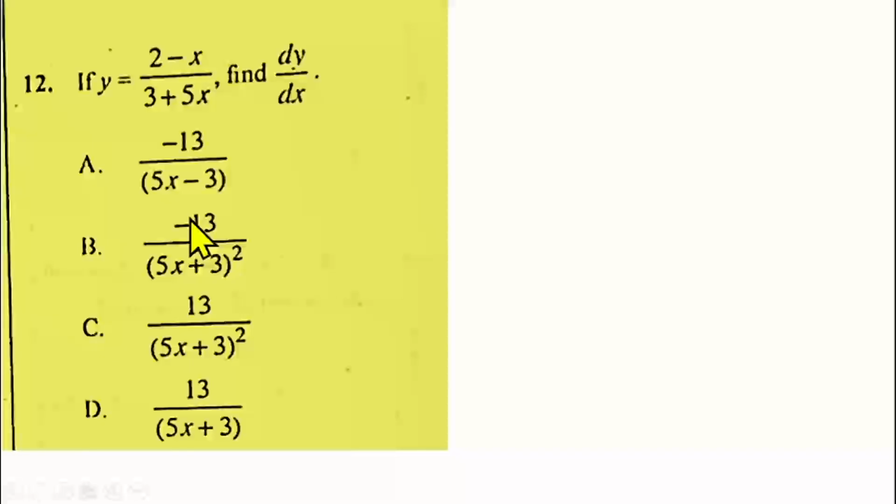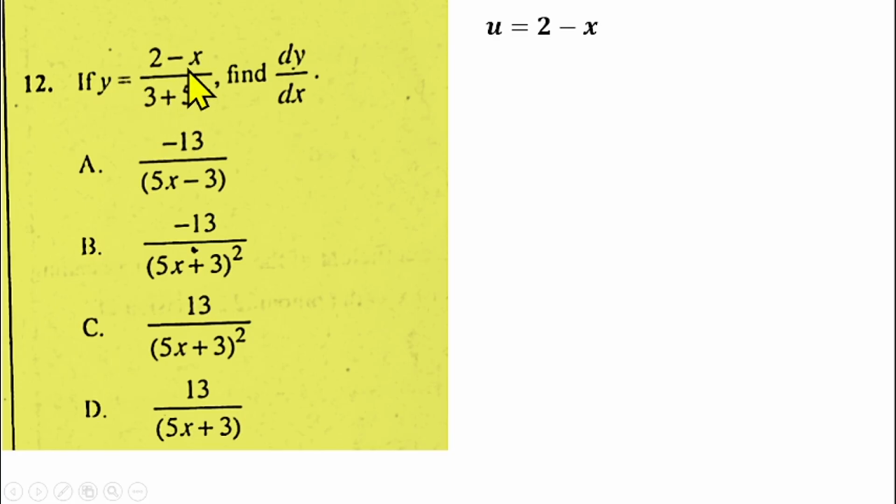Question number 12 is from differentiation. We have to differentiate y equals (2 minus x) over (3 plus 5x) and find dy/dx. We have to differentiate this function.